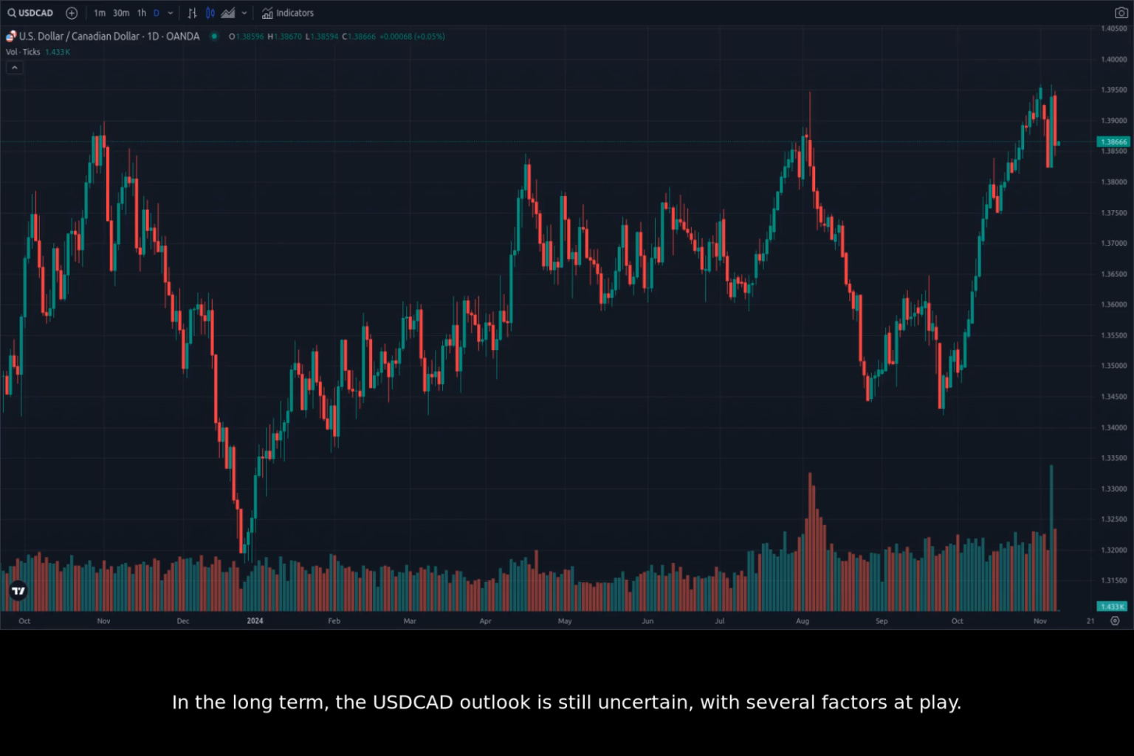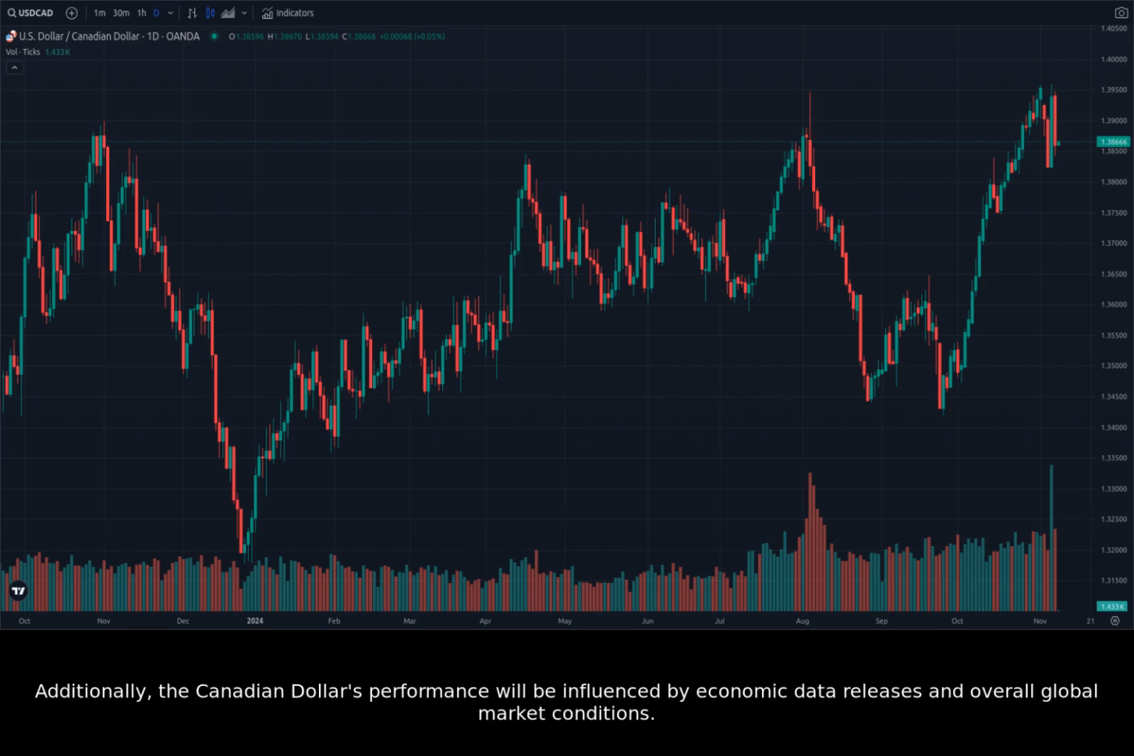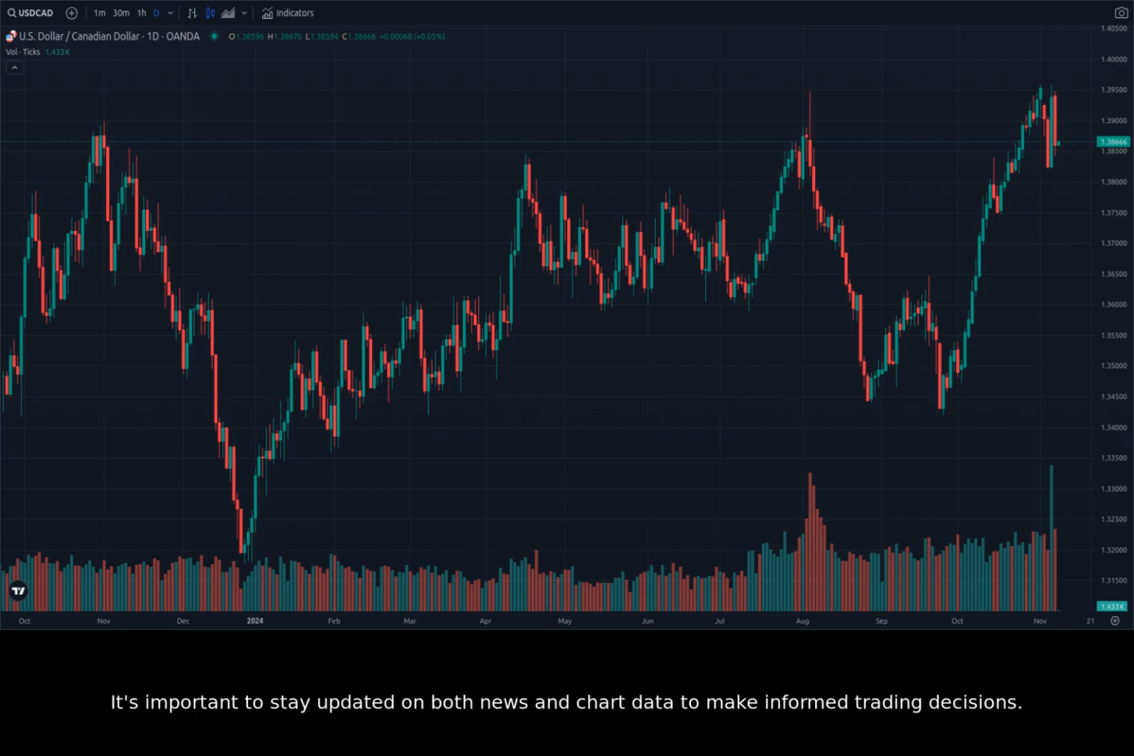In the long term, the USDCAD outlook is still uncertain, with several factors at play. The Fed's future monetary policy will have a significant impact on the value of the US dollar and, consequently, the USDCAD. Additionally, the Canadian dollar's performance will be influenced by economic data releases and overall global market conditions. It's important to stay updated on both news and chart data to make informed trading decisions.